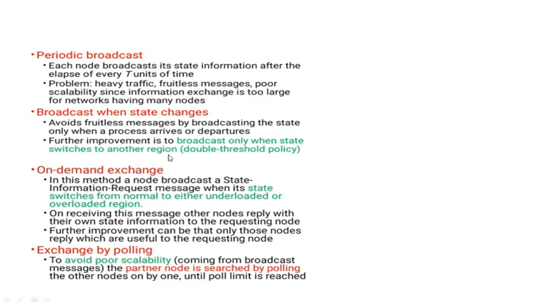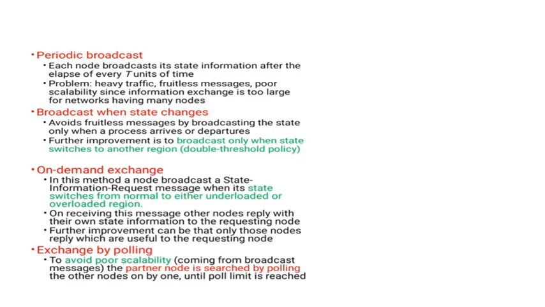So a further improvement is to broadcast only when the state switches from one region to another region, that is, from under to normal threshold value, which we have discussed in the double threshold policy. Another location policy method is on demand exchange. In this method also, a state information request message is broadcast.